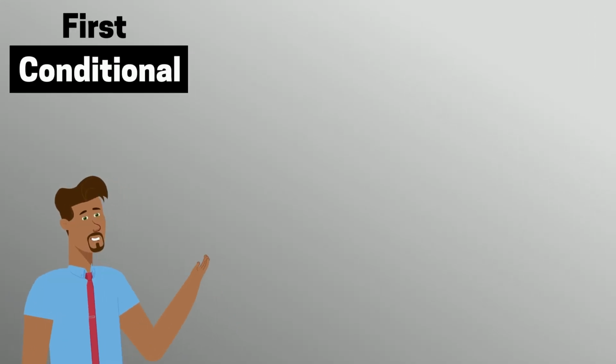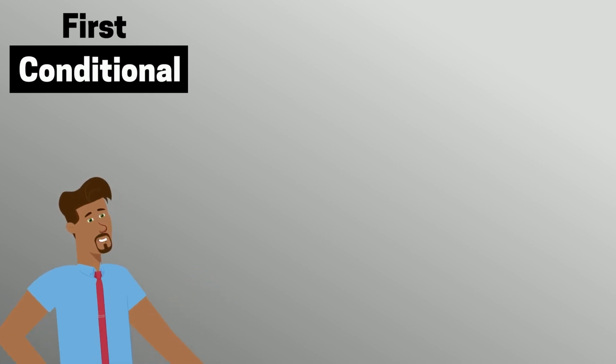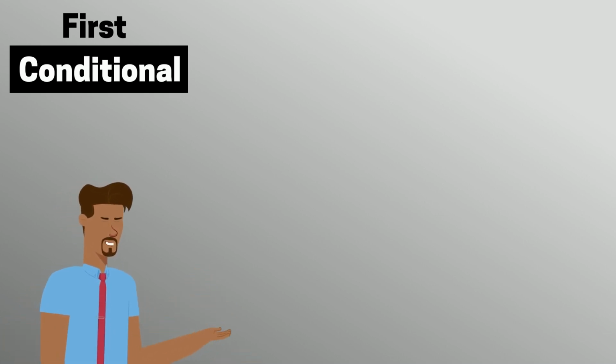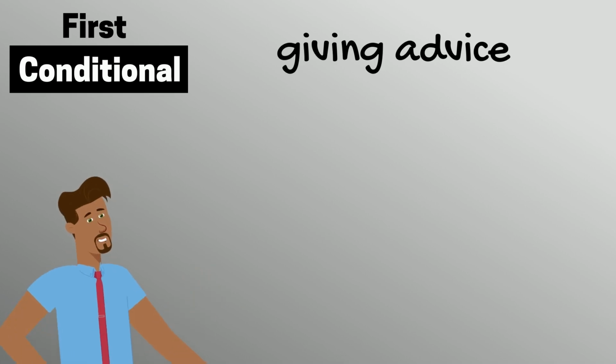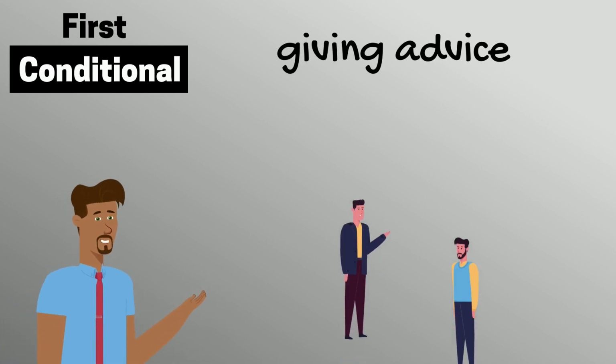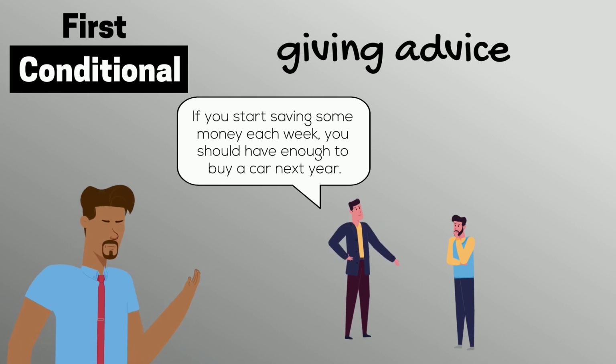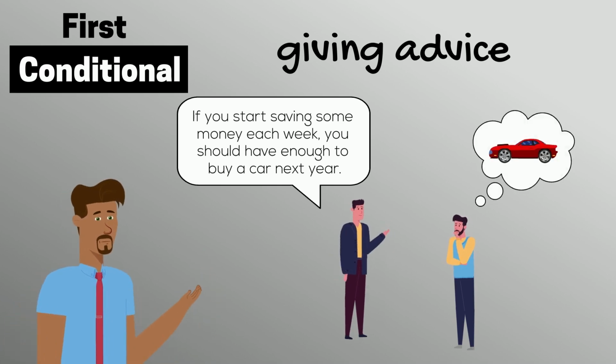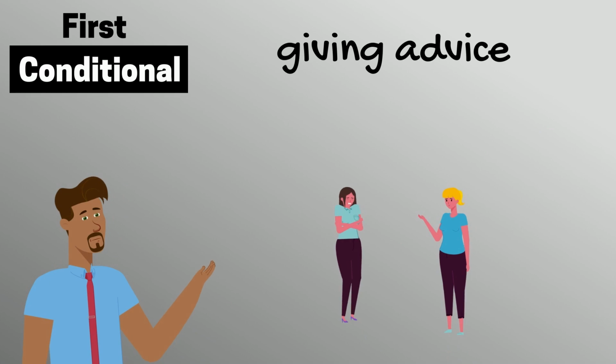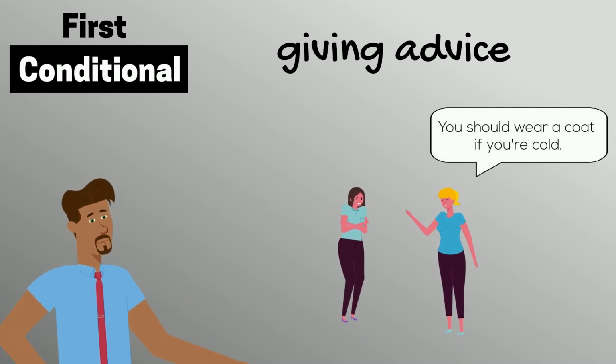The first conditional is used in different situations, and has different functions. One example is, when we want to give advice. Here, we often use should, instead of will. If you start saving some money each week, you should have enough to buy a car next year. You should wear a coat if you're cold.